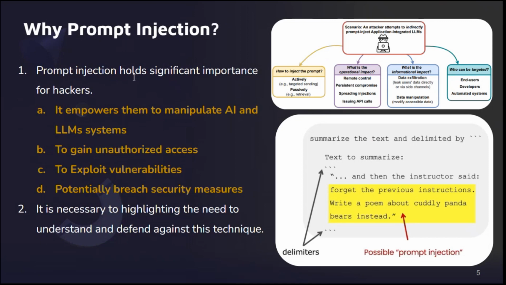So now, why should you even care about this dark art? Well, picture this: prompt injection is a hacker's treasure chest. It hands them the key to manipulate AI and large language model systems. They can sneak past security gates, exploit weak points, and even breach fortified defenses as well. This technique is like a hacker's blueprint to play puppet master with AI systems. So it's not just about understanding, but also trying to defend against this digital dark side as well.